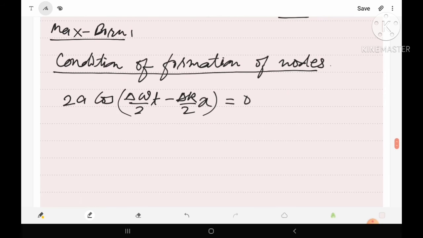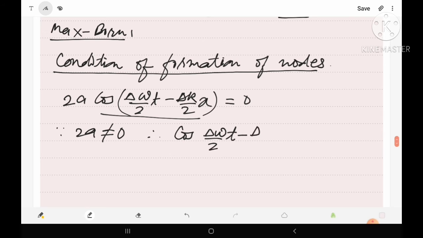This is the condition of formation of nodes. Obviously since 2a is not equal to 0, cos of this should be equal to 0, so cos(del omega upon 2 t minus del k upon 2 x) should be equal to 0.